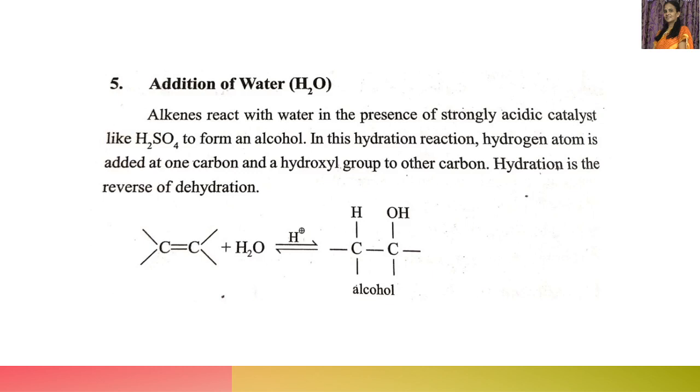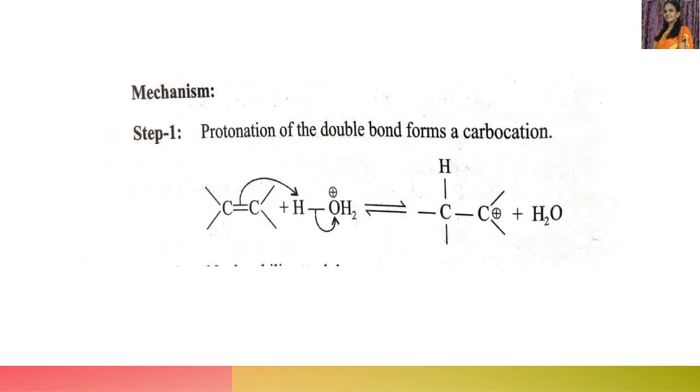Now let us discuss the reaction mechanism of addition of water. In step 1, what happens? Protonation of the double bond to form a carbocation. This is water, H2O, and this is H plus from the acid, that is, H3O plus.